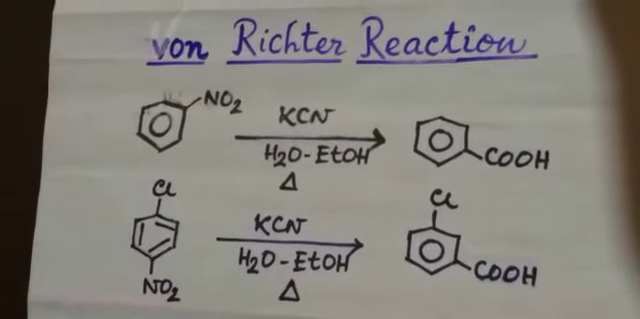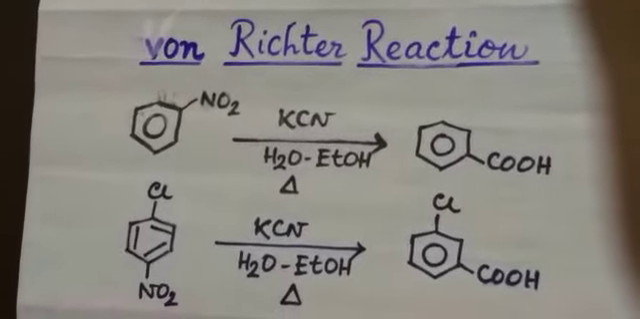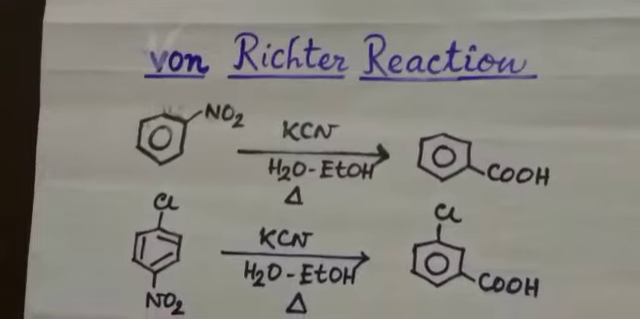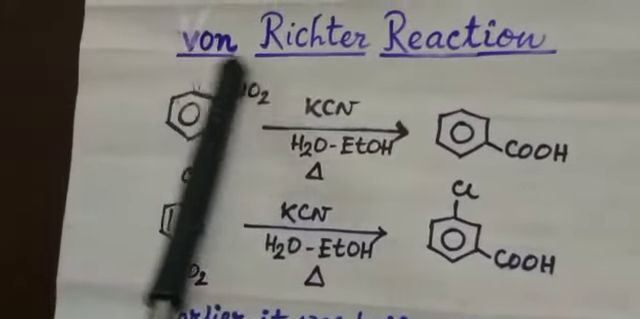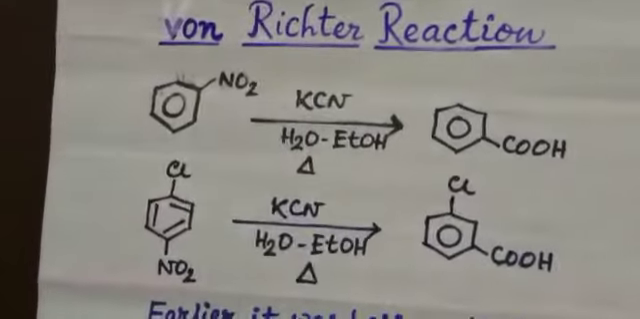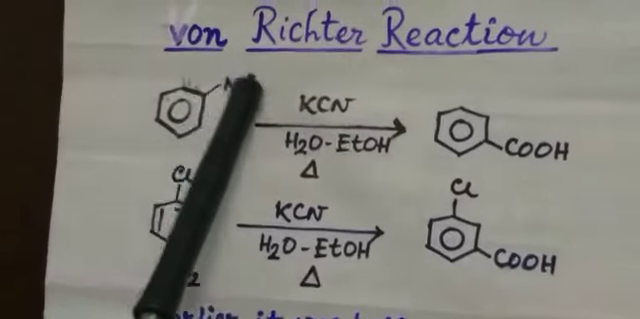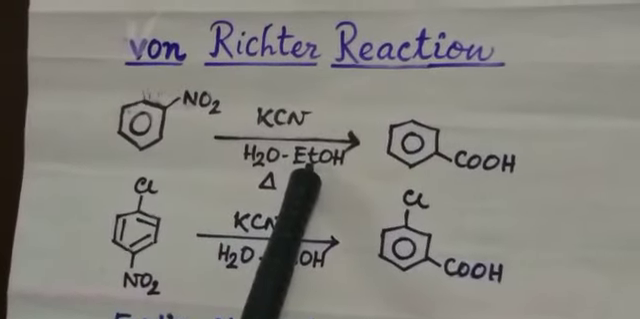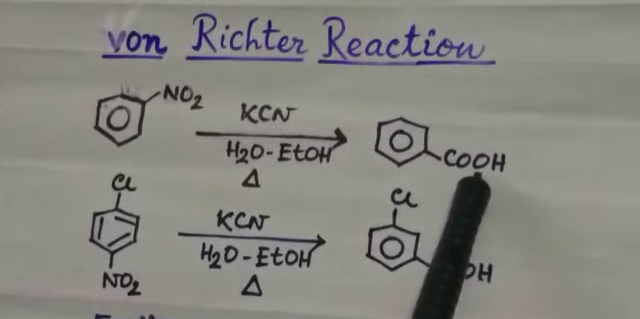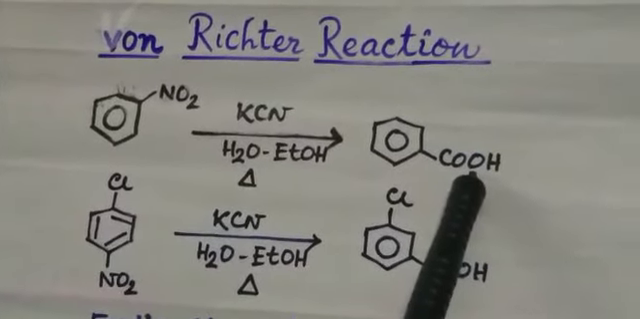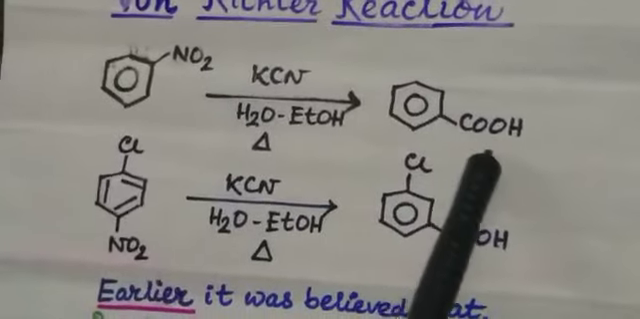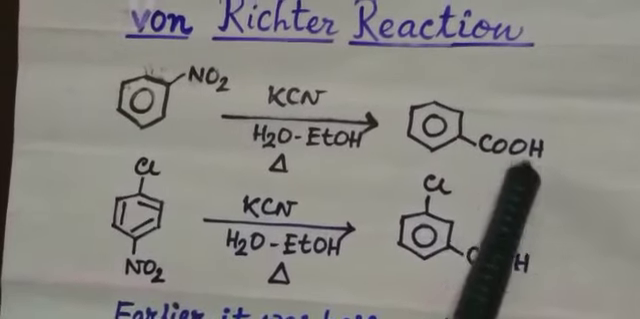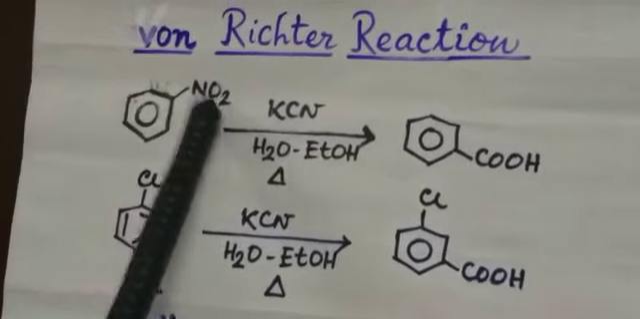In our previous class, we have already learned several reactions of aromatic nitro compounds. Today, we will discuss another interesting reaction, which is the von Richter reaction. Now, what is the von Richter reaction? When an aromatic nitro compound is treated with aqueous alcoholic KCN solution, then a carboxylic acid gets substituted to the benzene ring with the removal of the original nitro group. And this carboxylic acid group always enters at the ortho position with respect to the removed nitro group.